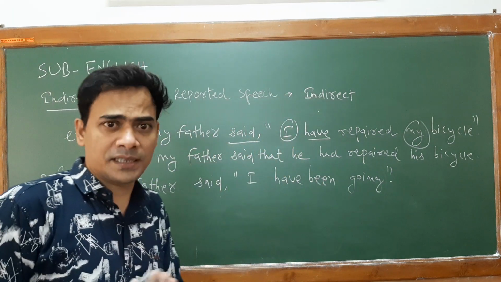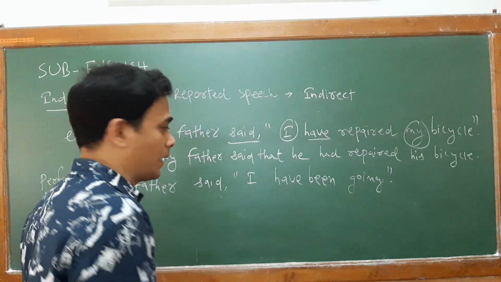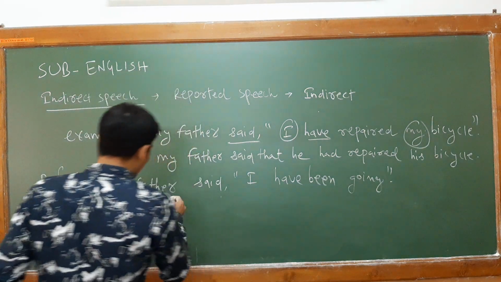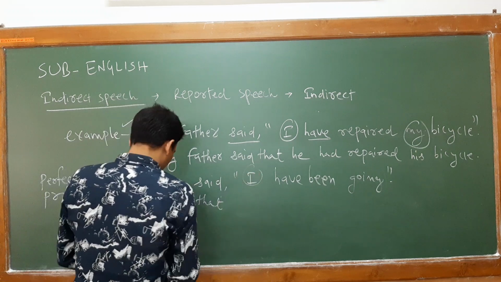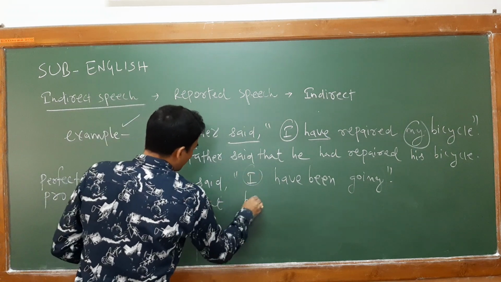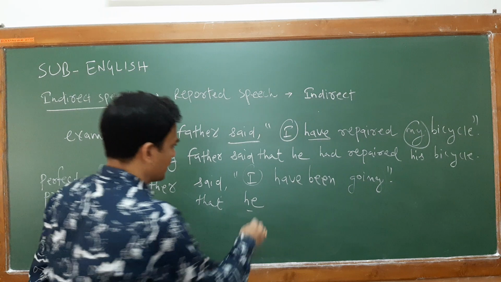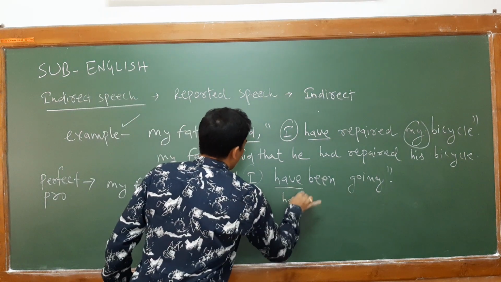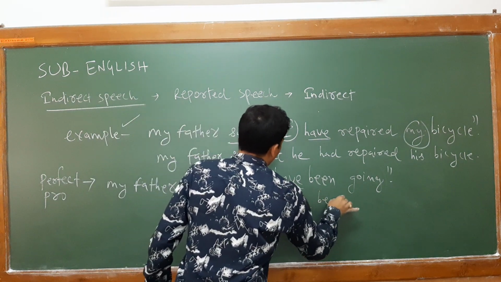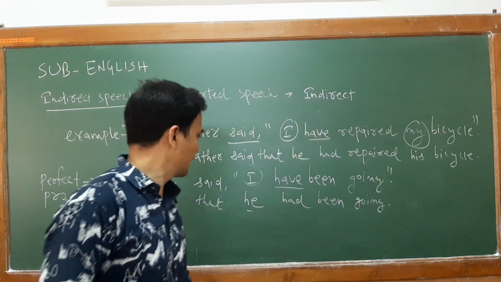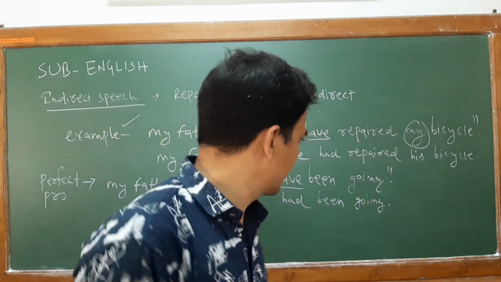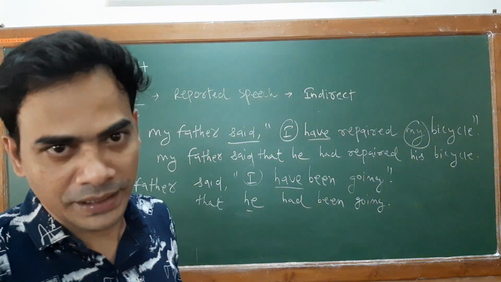So we are changing this into past perfect progressive. My father said that, then you change the pronoun into he, then this will become had been going. Full stop. Okay. So my father said that he had been going.